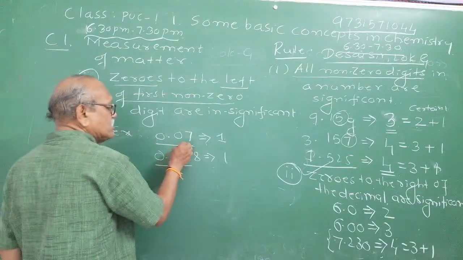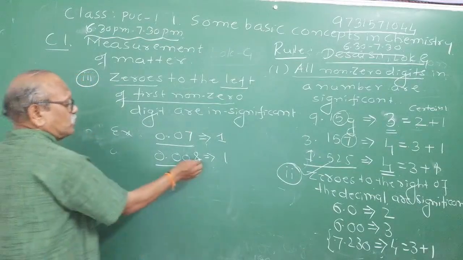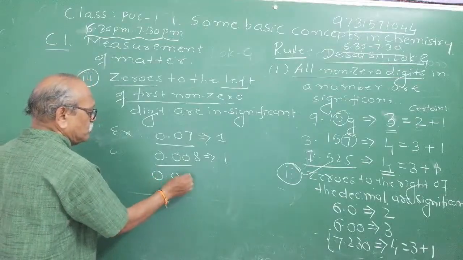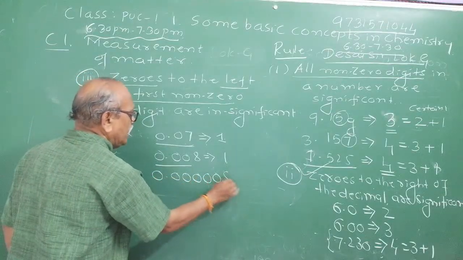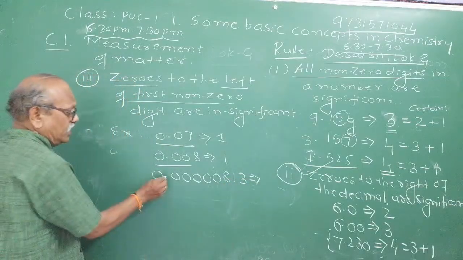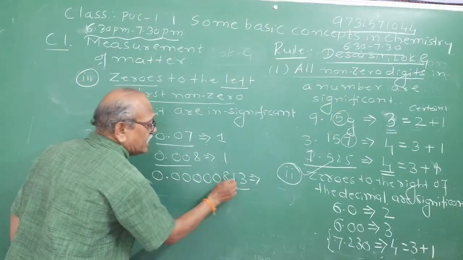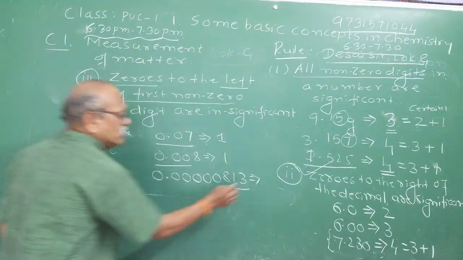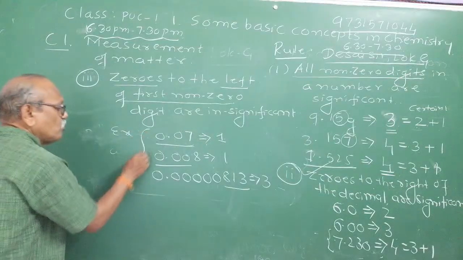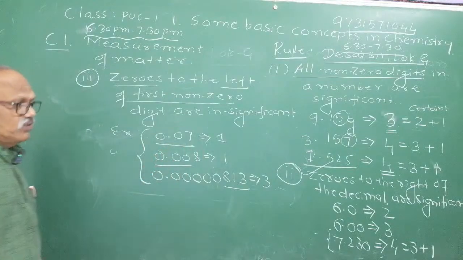In order to avoid this particular ambiguity, scientific notation is used. Now, 0.0081, or suppose that you have 0.0000813. If I give you this, how many significant figures are there? To measure the significant figures in it, the first non-zero digits are 813. Now, the number of significant figures is 3 in this case, right? So, in order to avoid this ambiguity, you can express this in the form of scientific notation.